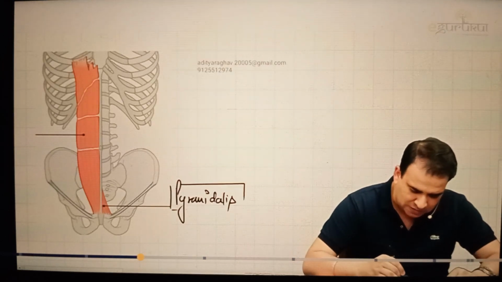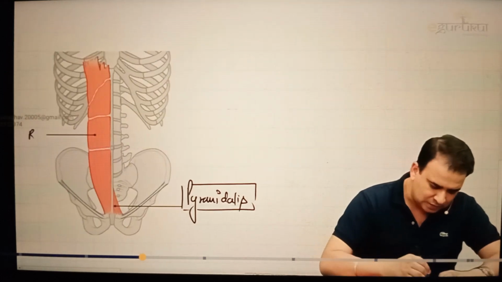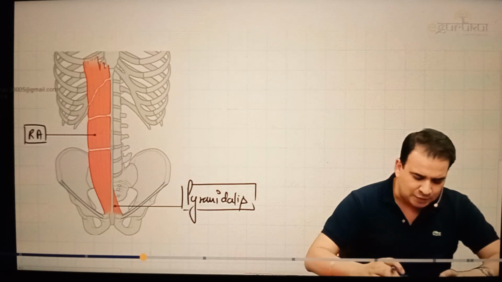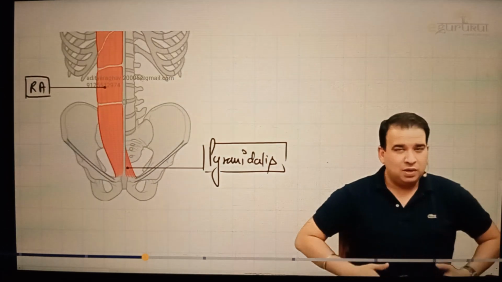That's a small triangular muscle called pyramidalis. Look at the shape also, it is like a triangular muscle, we call it pyramidalis muscle. This, of course, is the rectus abdominis. So I would recommend you remember the attachment of the rectus abdominis muscle, especially. Now, we said this muscle is for the flexion of the trunk. So obviously the muscle is originating below and inserting above.